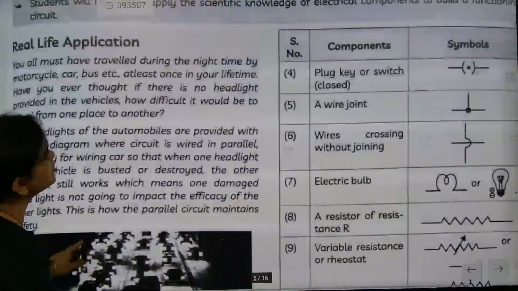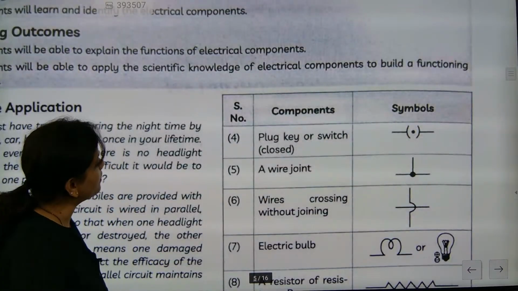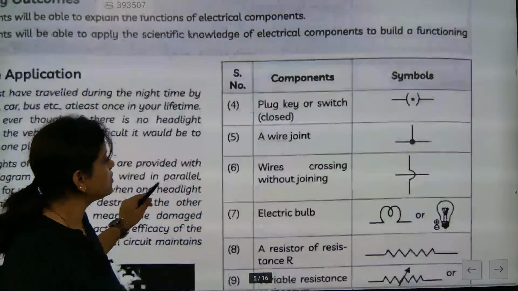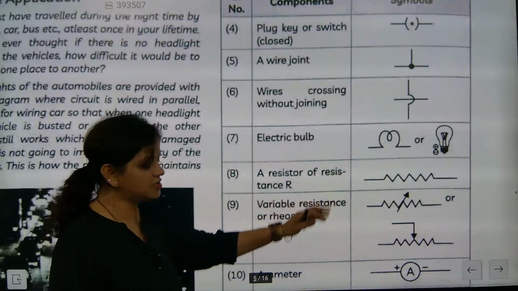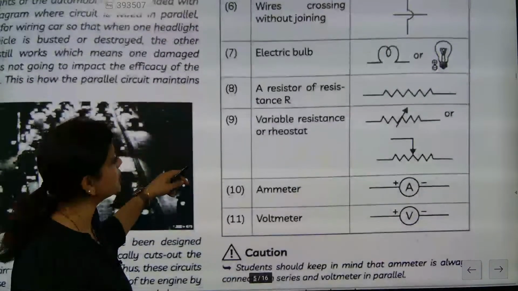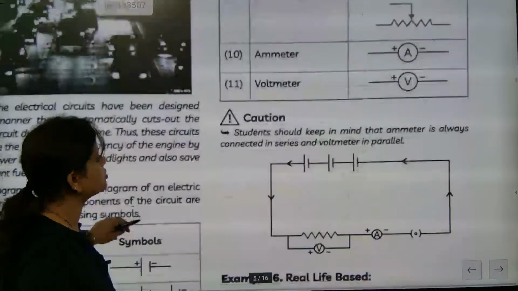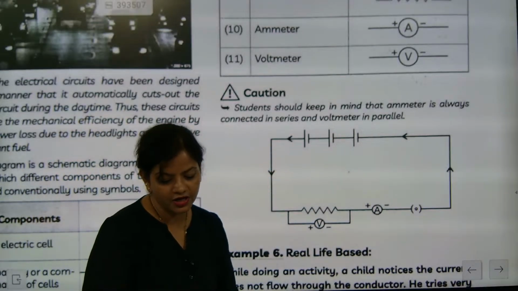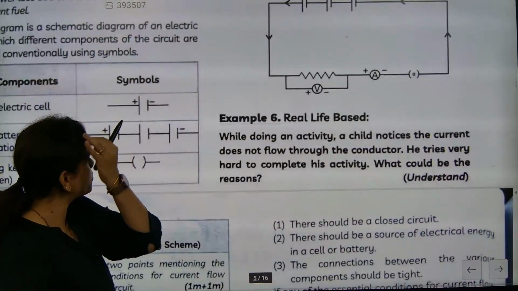So we have seen different types of component symbols. Can we check the symbols: key, then wire joint, and then wire crossing without joining. Electric bulb is there, resistor, fixed resistance, variable resistance, and then ammeter and voltmeter. Caution, students should keep in mind that ammeter is always connected in series and voltmeter is always connected in parallel.